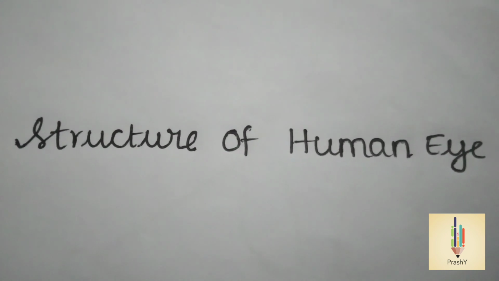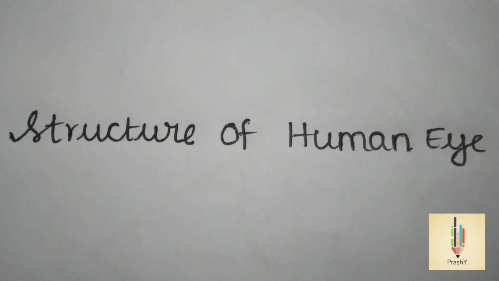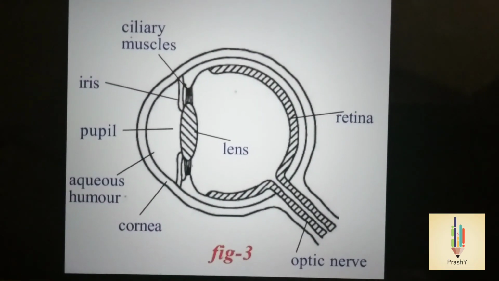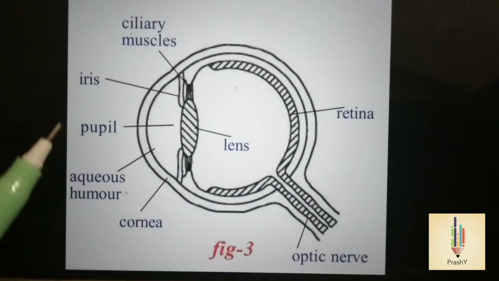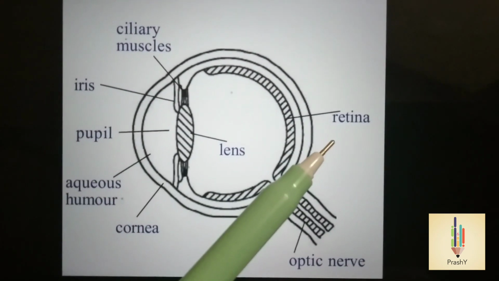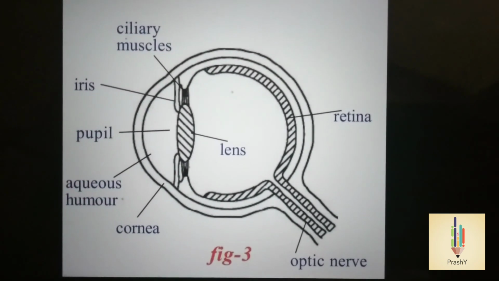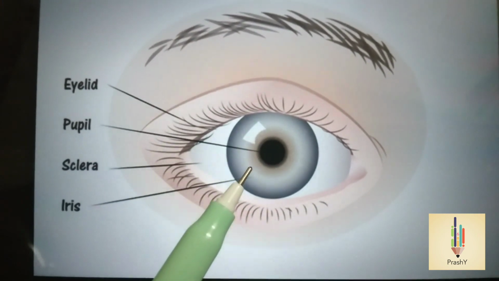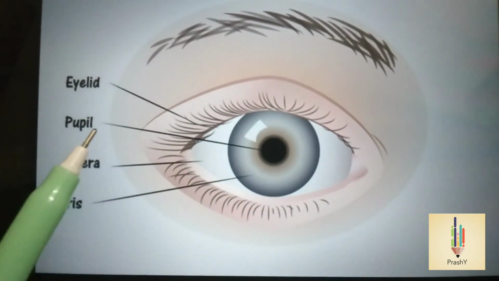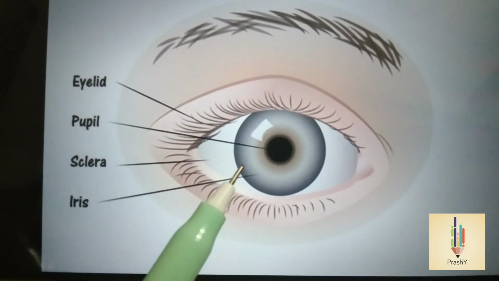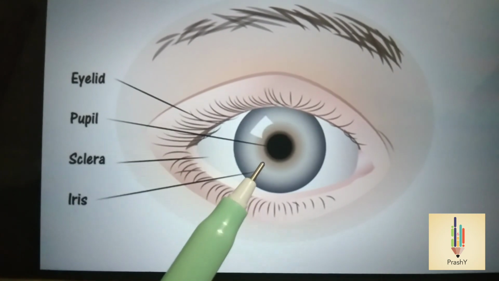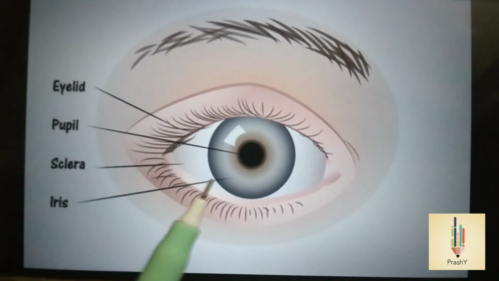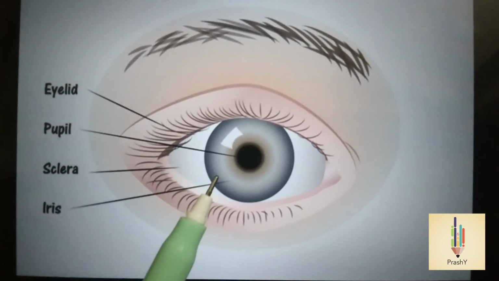The part of the human body which enables us to see objects and colors around us is our eyes. Let us see the structure of the human eye. Among all the parts, the lens, pupil, iris, ciliary muscles and retina play an important role in forming the image. The colored part of the eye is called the iris, which has a small hole in it. This is called the pupil. The pupil appears black because light falling into the eye does not come back. This pupil acts as a variable aperture. The iris helps the pupil to act as a variable aperture.